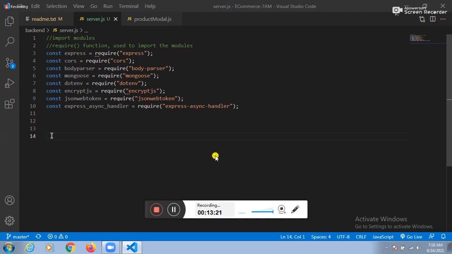See this one again. Create the REST object. How can I create a REST object? Assume this one: const app equals, just call the express. Simply, you need to call the express.